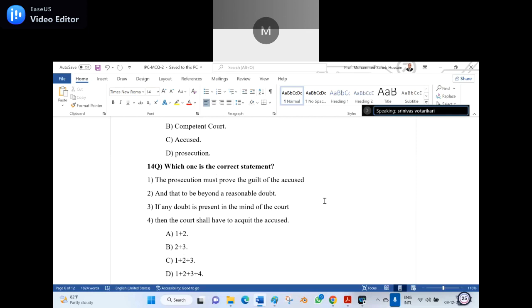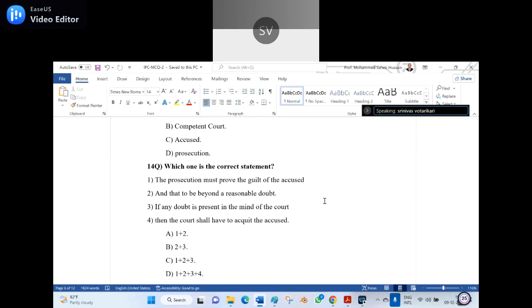Number 3, if any doubt is present in the mind of the court. Number 4, then the court shall have to acquit the accused. Answers: A, 1 plus 2, B, 2 plus 3, C, 1 plus 2 plus 3, D, 1 plus 2 plus 3 plus 4.